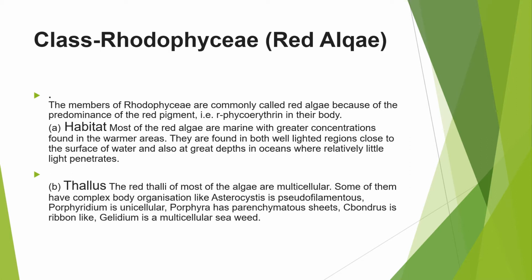Their thallus is multicellular, and some have complex body organization. Members like Porphyridium is unicellular, and Porphyra is like having a sheet, so they occur in different forms. Gelidium, you have to keep in mind, is a multicellular seaweed, and it has economic importance as well. You will know in the next slide.